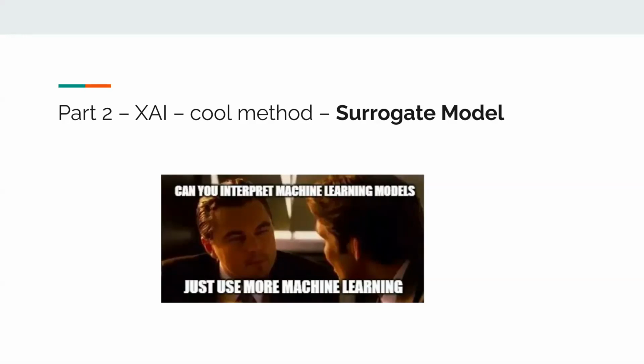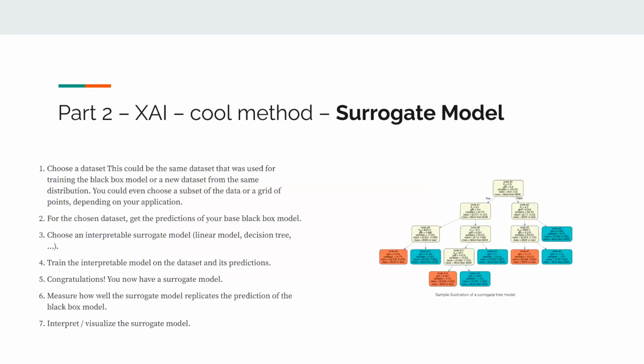So, can you interpret machine learning models? Yes, just use more machine learning. For example, these are the steps. I won't go into them here, but at the end you have the black box model, and then you end up with an interpretable machine learning model. Maybe it's not as performant as the black box, but it is similar. And the trade-off is that it is more interpretable.